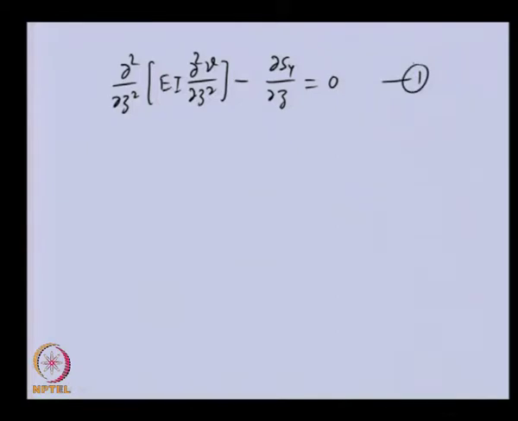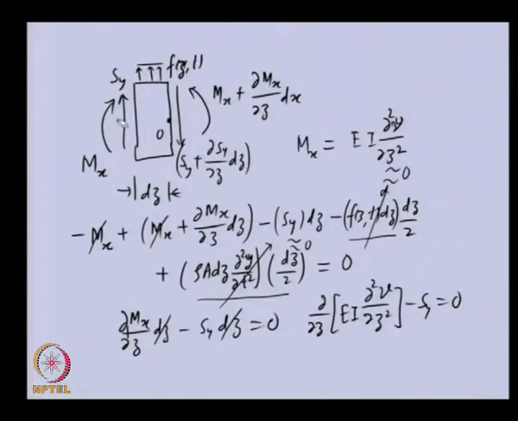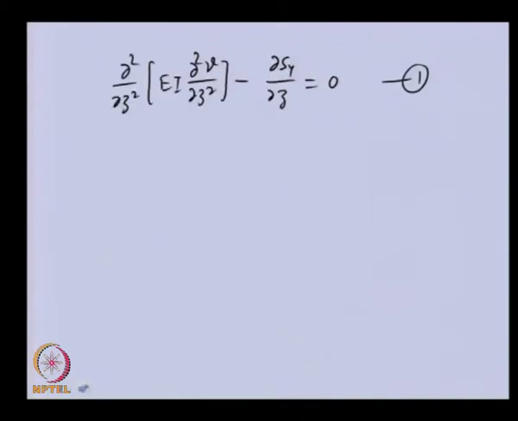So, this is one of the equations. This we obtained by moment balance. Now, we can do the force balance. For force balance, we have shear force, external force and inertia force. So, these we can equate keeping the sign. In the force balance, Sy is in the positive direction, and the change in that is in the negative direction.